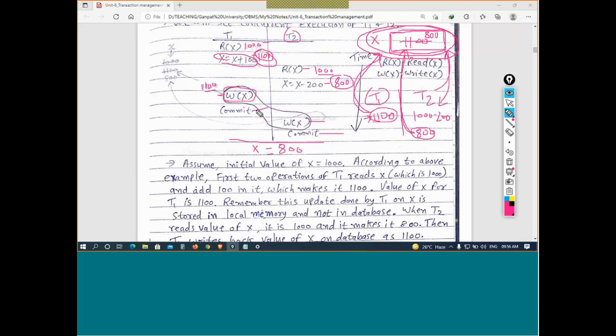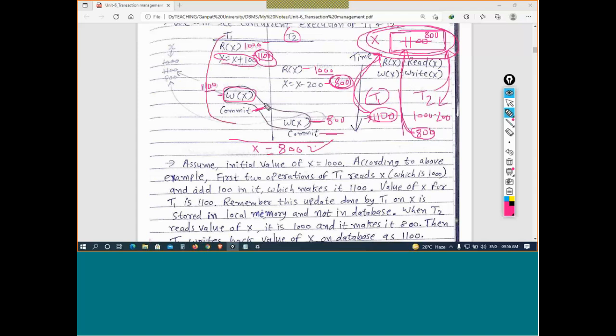It is committing, so the transaction has been completed successfully. Now this is writing 800, which is in the temporary memory, so it will make it 800. And so both transactions are completed. The final value of x is 800 instead of 900. So this is the lost update problem.